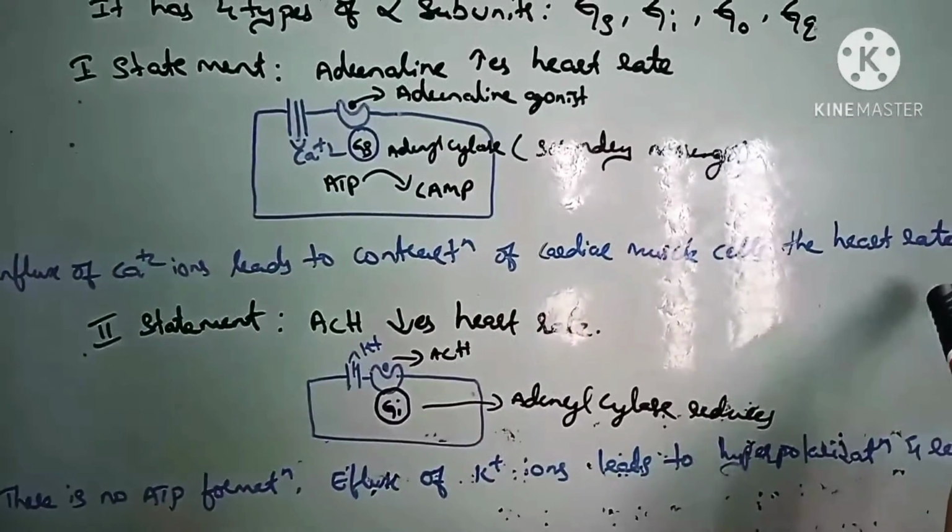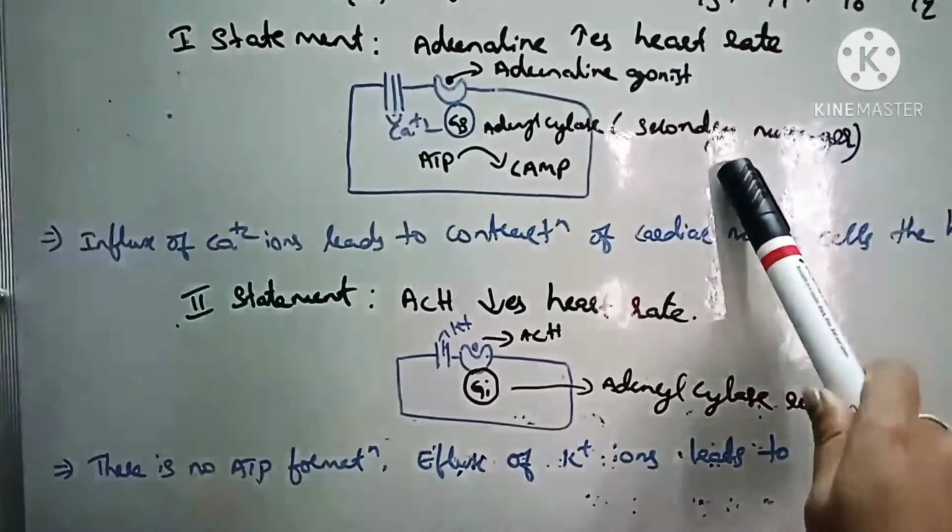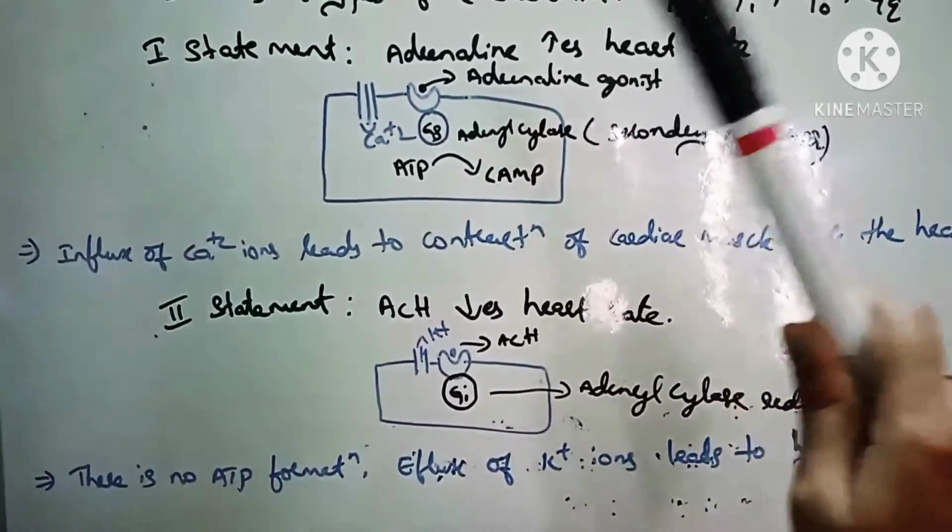Then the heart rate will increase. This is the statement that adrenaline increases the heart rate.